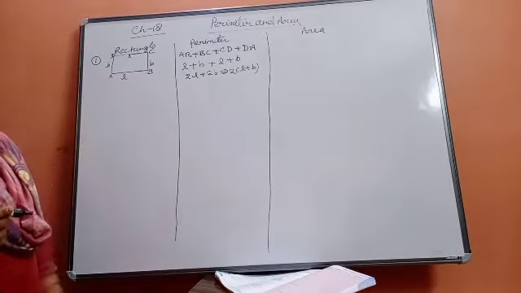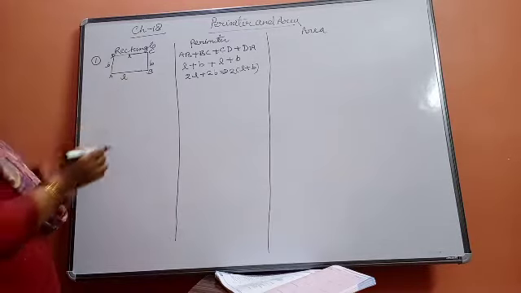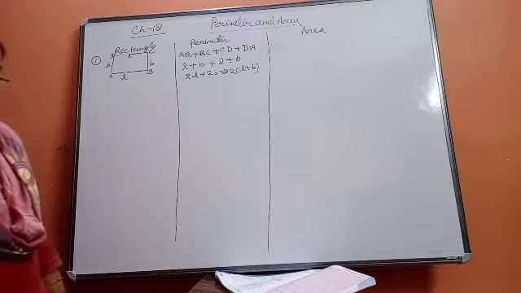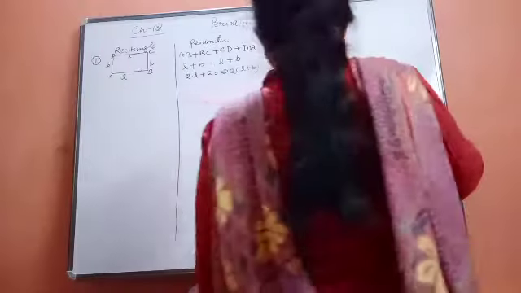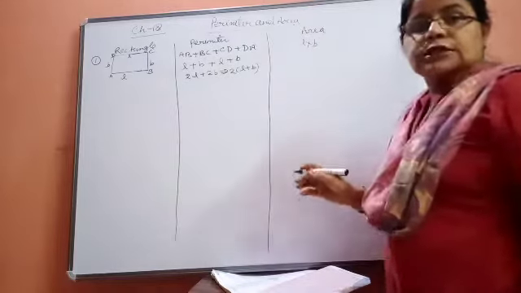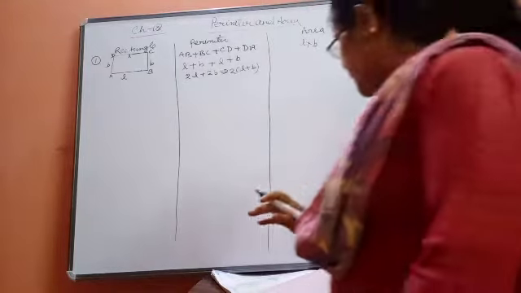Now area. Area means the region enclosed by the figure. For the area, if you multiply the length and breadth, you will get the area of the figure, that is, for the rectangle.